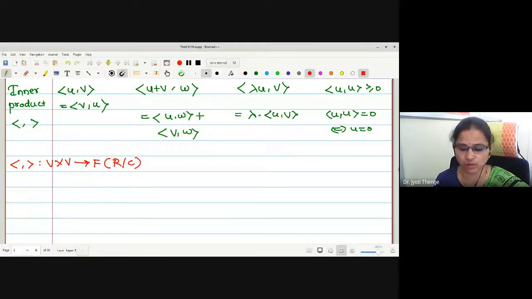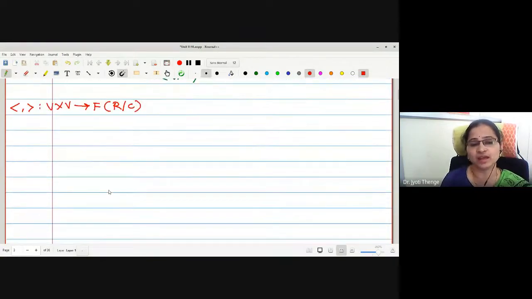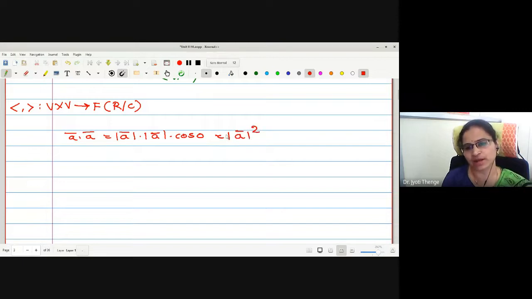Also, with the help of this inner product, you will be able to get the length and angle between two vectors. Why? Let us see. With the help of the dot product of two vectors, say a bar and a bar, how can I define this as mod of a bar into cos of 0, which is mod a bar squared, no? Right. Now let me carry this property to inner product spaces.